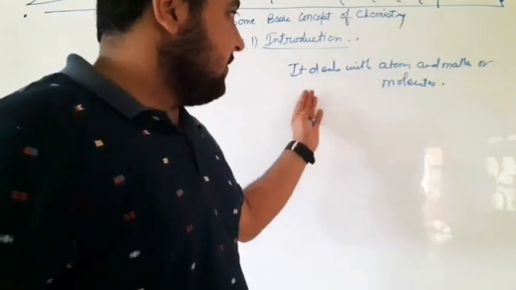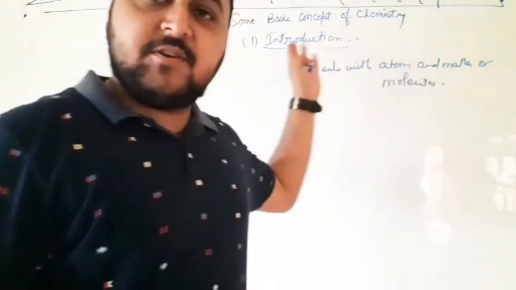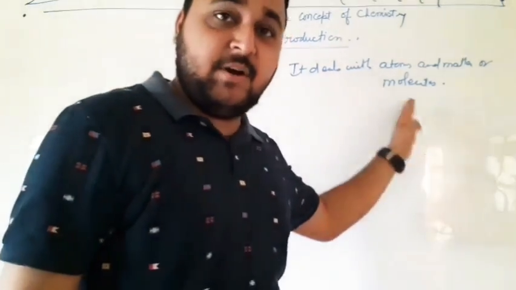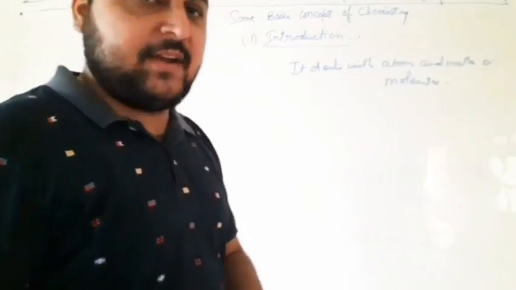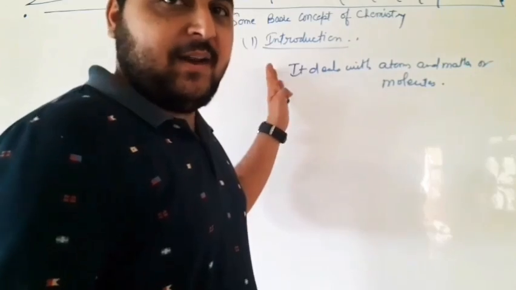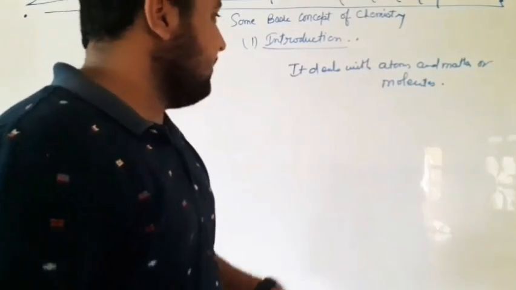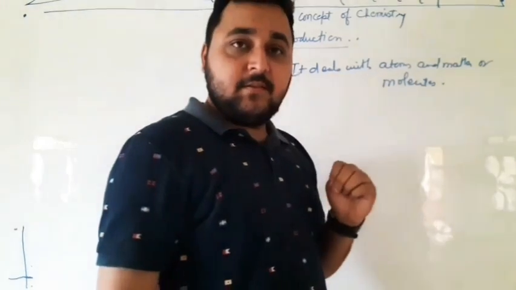Is this definition sufficient for chemistry? No. It is good for a 9th standard student, but you are in 11th standard. According to your level, the definition you have given is not up to the mark. So what can be added to this?